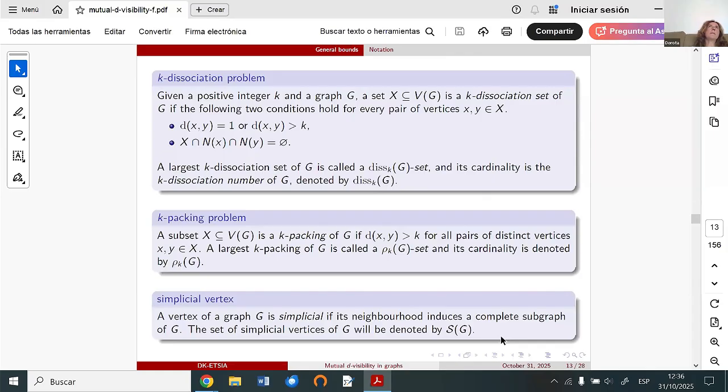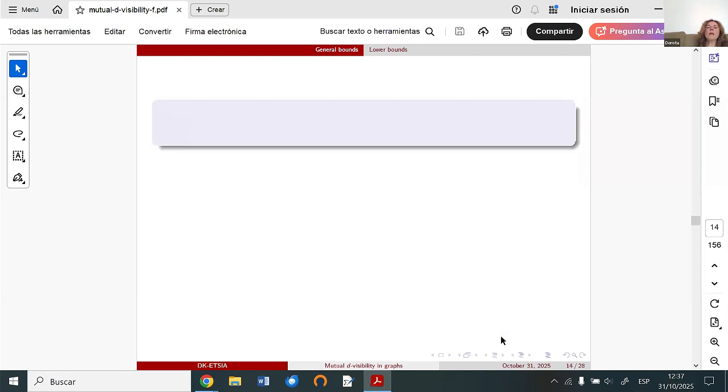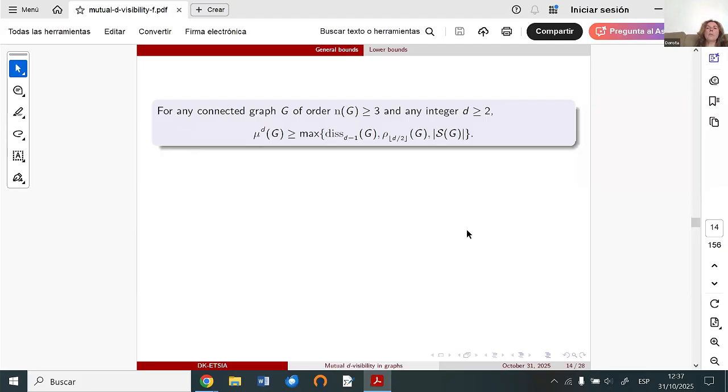Because it cannot happen that, for any two vertices, a simplicial vertex will be an internal vertex of the shortest path. So with these three parameters, we obtain a lower bound for the mutual d-visibility number. The lower bound is related to these parameters.